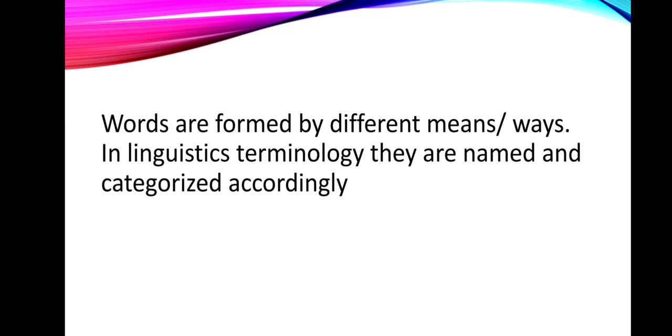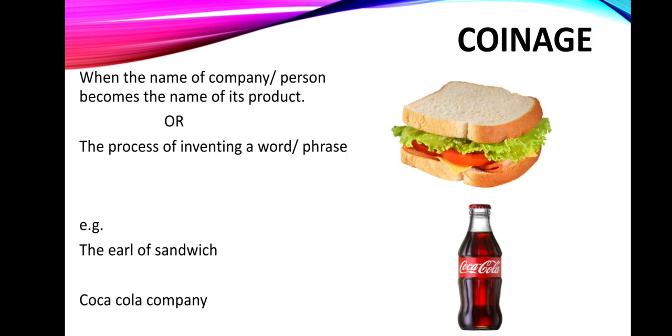So words are formed by different means or ways. In linguistics terminology, they are named and categorized accordingly. So we have different types of word formation, and they have names, particularly in a linguistics context. Very first we have coinage.